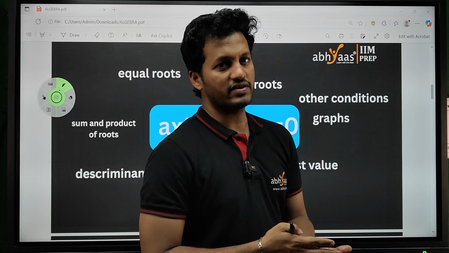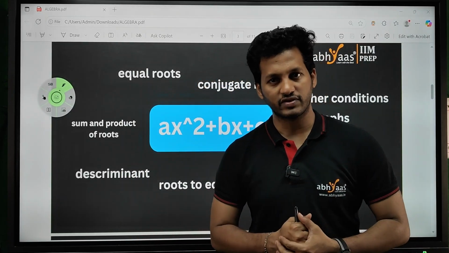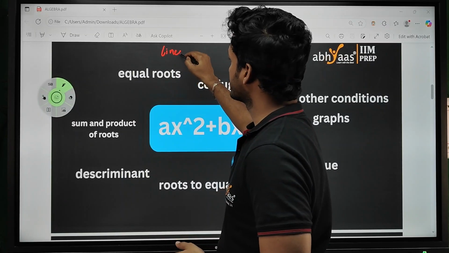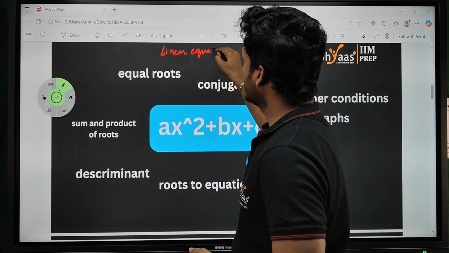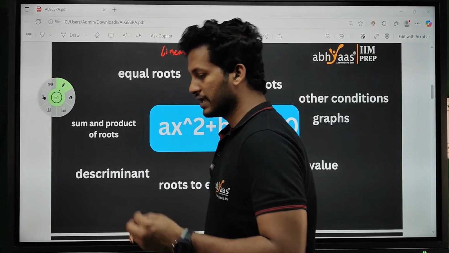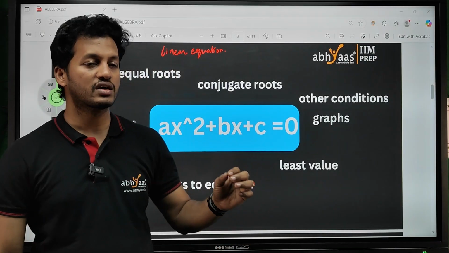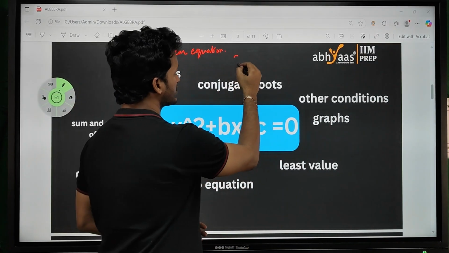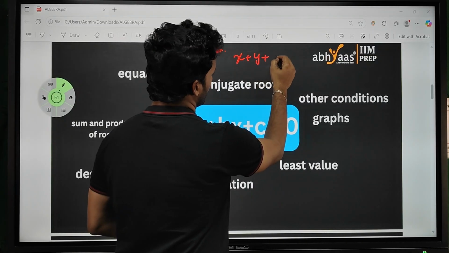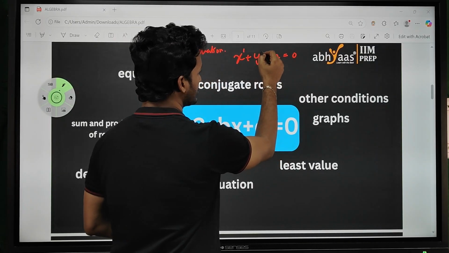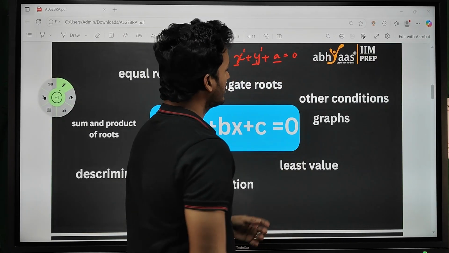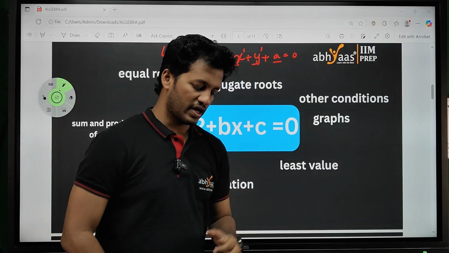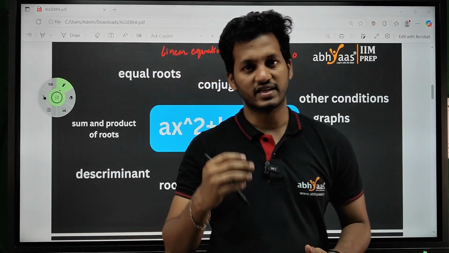Before going to quadratic equations, let me ask you, what is a linear equation? I think you all know about the linear equation. A linear equation is a simple equation which has degree 1. Okay, the variables will be in degree 1. For example, x plus y plus a is equal to 0. Degree 1 means the exponent. The variables here are x and y. A is a constant, so x and y will be in degree 1. That's why they are called linear equations.